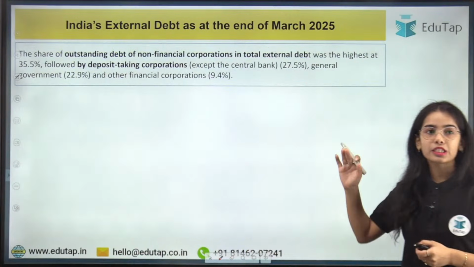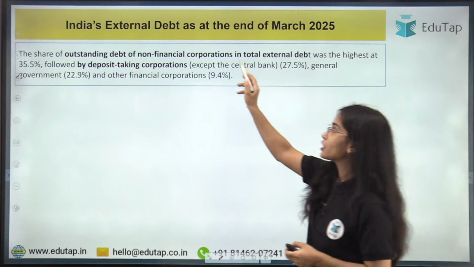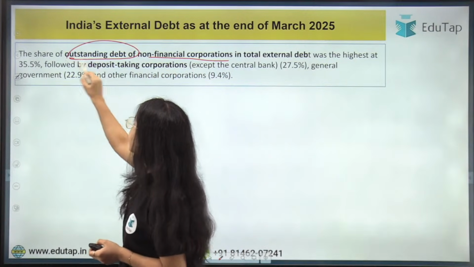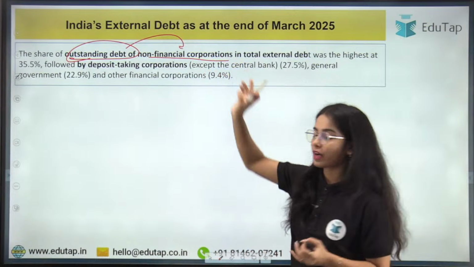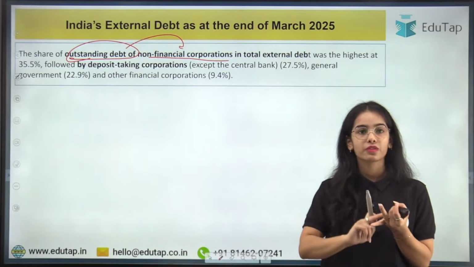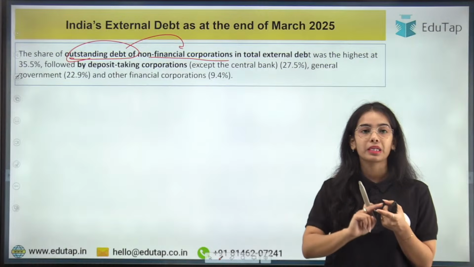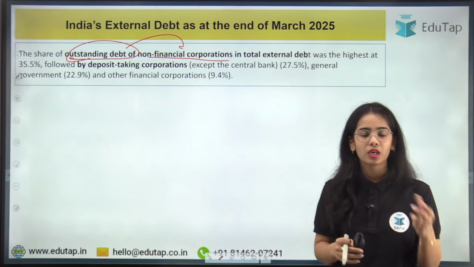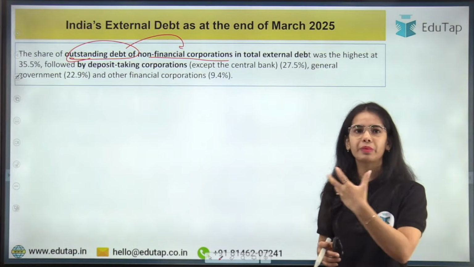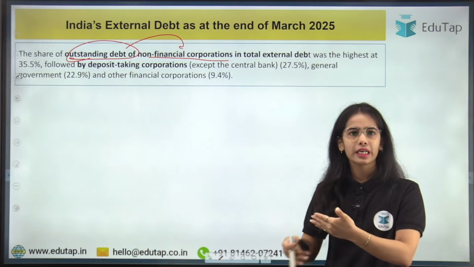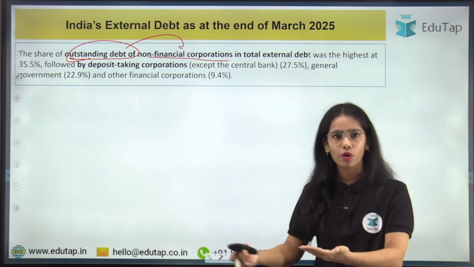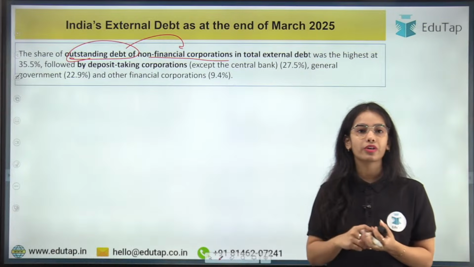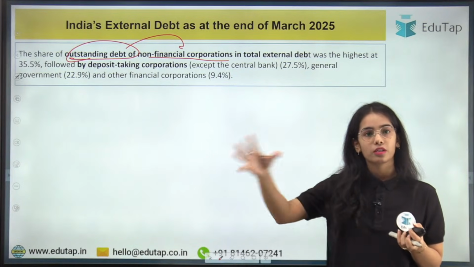Next is the share of outstanding debt of non-financial corporations. Financial corporations are your banks, NBFCs, insurance companies, pension funds and such. So non-financial corporations are, let's say, the infrastructure companies, the basic companies, the textile industries, the automobile industry. Those are the non-financial corporations. They are not directly related to the finance sector.